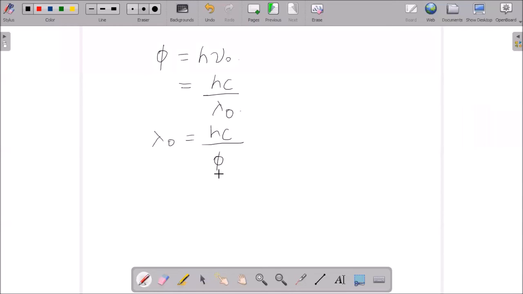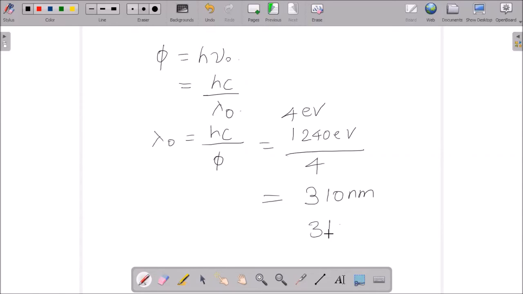It is very simple to substitute each value. They have given us the work function of the metal to be equal to 4 electron volt. The value of hc is approximately 1240 electron volt nanometer, and they have given us 4. Hence, if we solve this, you will get around 310 nanometer, or you can say 3100 angstrom.